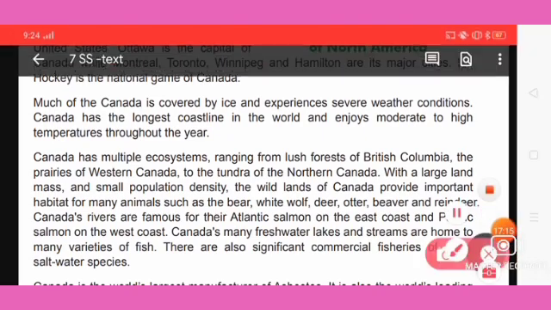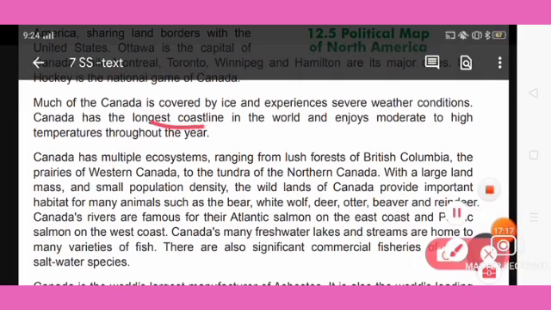Canada has the longest coastline in the world, and that is why it enjoys moderate to high temperature throughout the year.